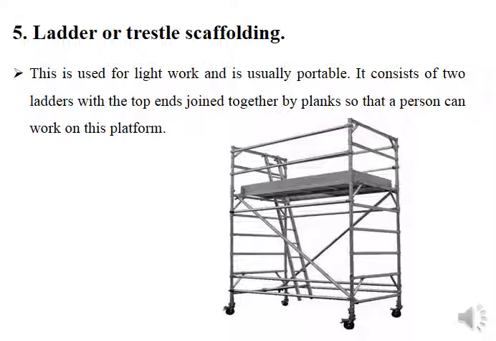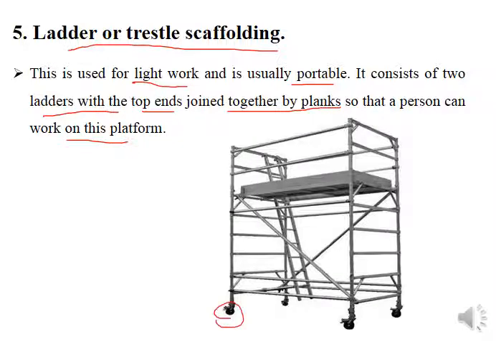Then comes the ladder or trestle scaffold. This is used for light work and is usually portable. It consists of two ladders with the top ends joined together by planks so that a person can work on it. So it is portable. You can see the wheels at the bottom. The standards, the vertical components, have wheels at the bottom, and it may have a ladder to move up, and of course a platform to work. Wherever very light work is required, not heavy loading, you can move it anywhere and the person can work over it.